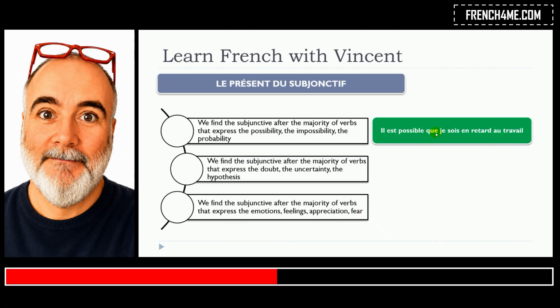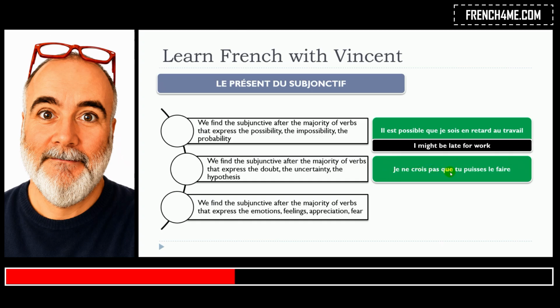Il est possible que je sois en retard au travail. As you can see, in that case, we are talking about the probability. So possibility, impossibility, probability, you will construct it with the subjunctive. Je sois, it's the verb être. Je sois en retard au travail. Il est possible que je sois en retard au travail.